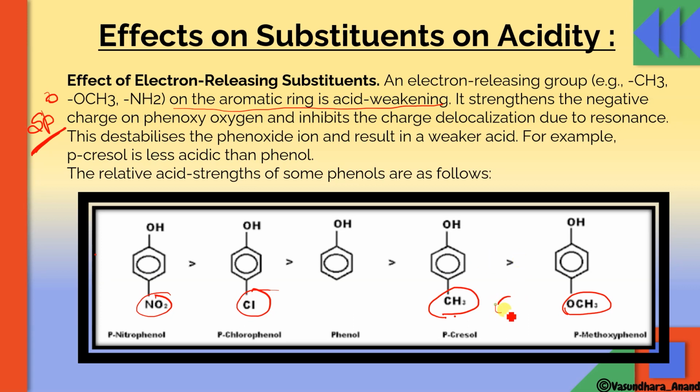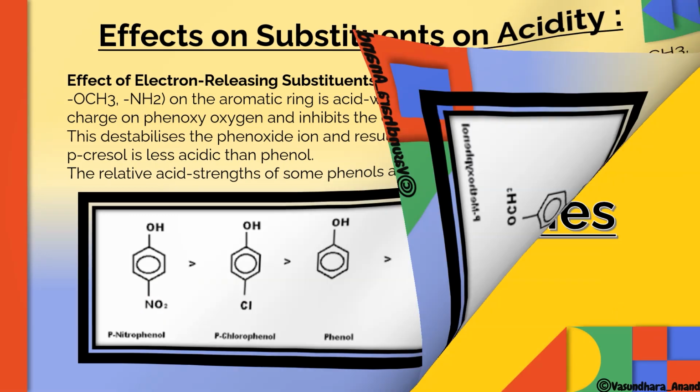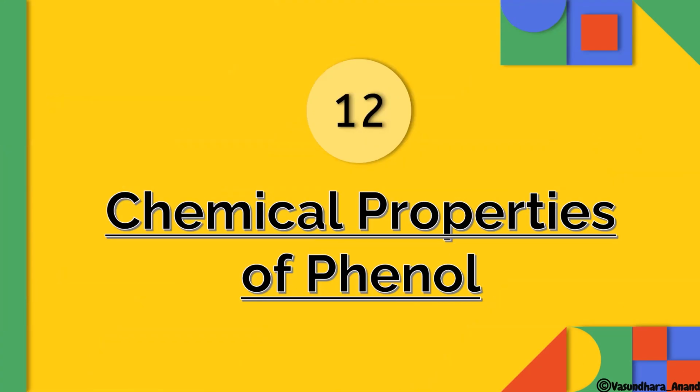So these two are electron releasing groups, and these two are electron withdrawing groups. Electron withdrawing groups increase the acidic strength, so it will be more than phenol. Electron releasing groups will have less acidic strength than phenol. I hope it is clear. Okay, so now chemical properties of phenol.